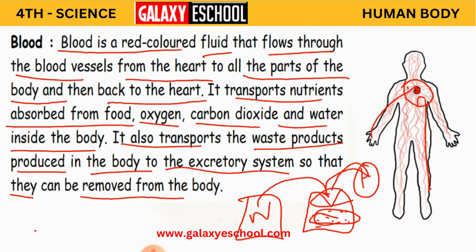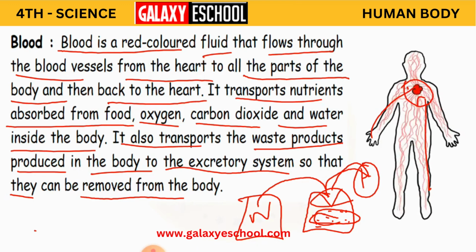What is the blood going to do? Blood is going to flow through the blood vessels, and it is going to transport all the nutrients which have been absorbed from our food, the oxygen, carbon dioxide, these gases, and water.